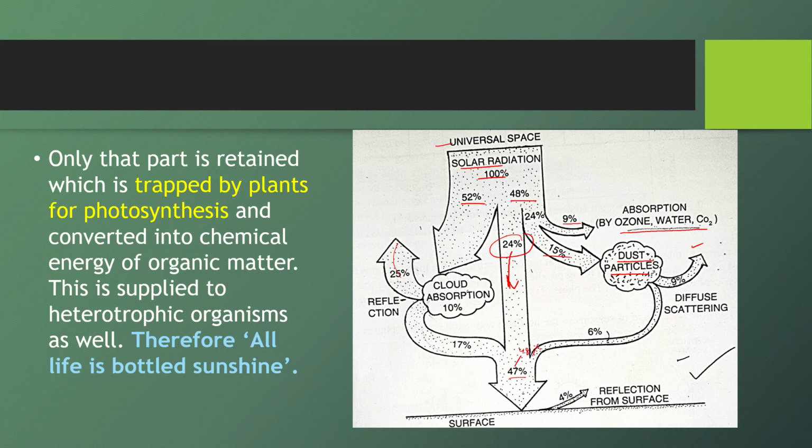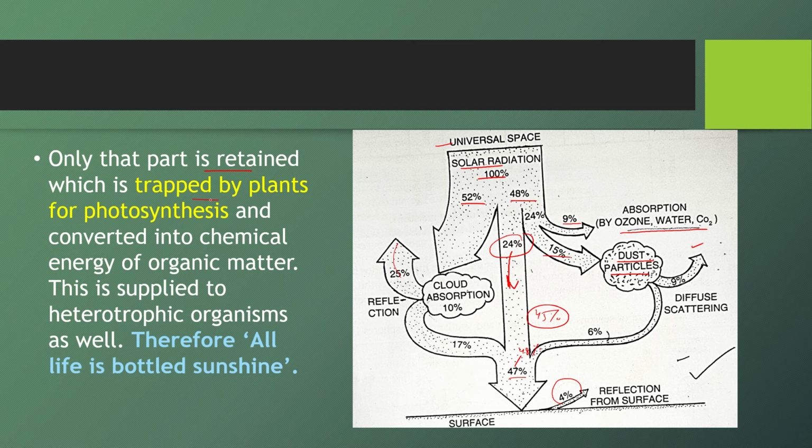Recently, it has increased. Earlier it was around 45%, but now almost 48% reaches the Earth's surface. And from the surface itself, 4% is reflected back. So this is how all proportions are divided. So only that part is retained, whatever reaches the Earth. What will be trapped from that?